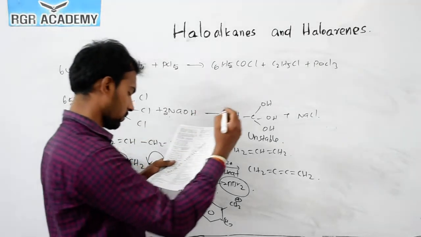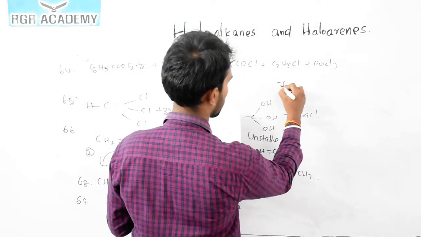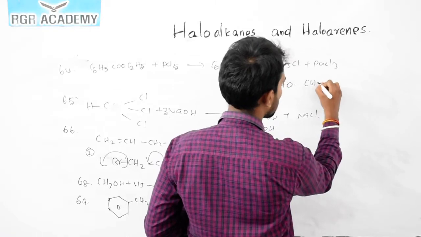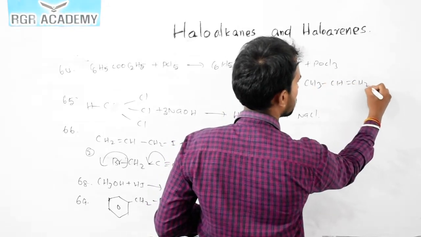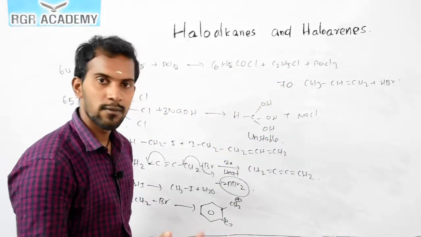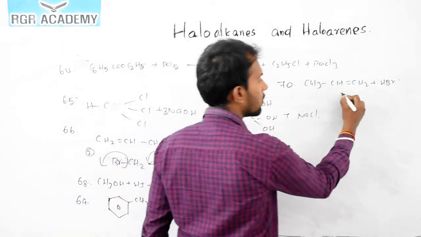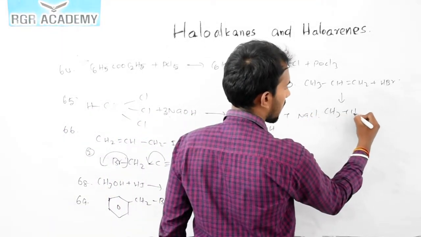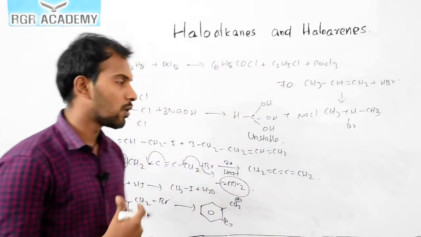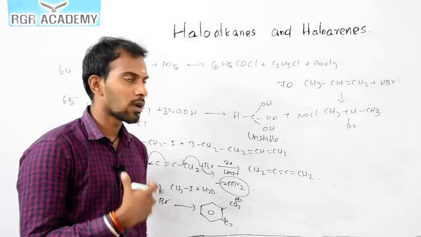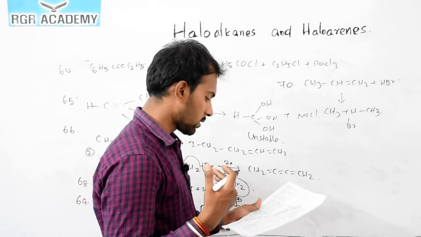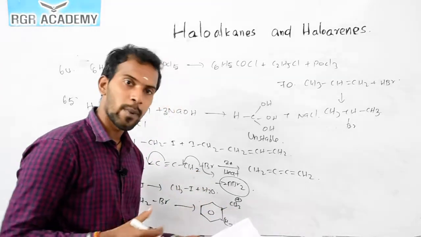The question number 70. Propene on treatment with HBr. So propene, CH3CH=CH2, reacts with HBr according to Markovnikov's rule. The negative atom goes to the carbon containing the least number of hydrogens, right? So here CH3CHBrCH3. So the answer is 2-bromopropane, the IUPAC name. The common name is iso... what is the answer? It is 70. So isopropyl bromide is the correct answer.